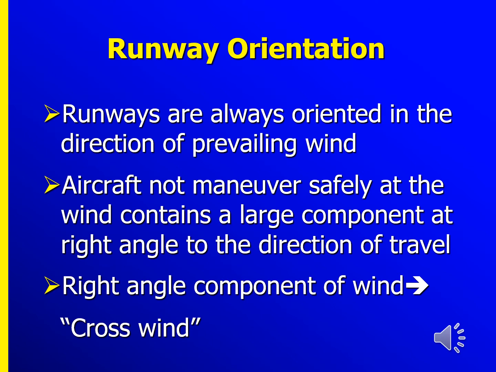When the wind direction is perpendicular to the aircraft movements, the aircraft will not safely maneuver. And also there is a right angle component of wind we call the crosswind. Crosswinds are an important aspect because crosswinds can divert the aircraft direction. Therefore the runways are always oriented in the direction of the prevailing wind.